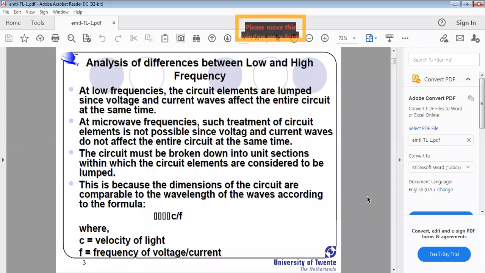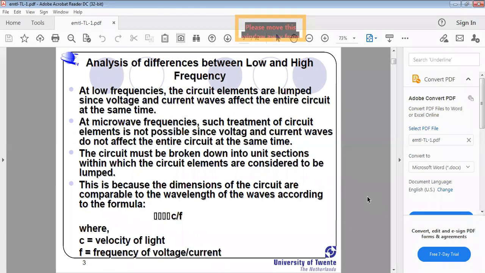Next, analysis of the difference between low and high frequencies. This is the general concept. What is the difference between low frequencies and high frequencies? You already know what is meant by frequency, low frequency, and high frequency. Here we introduce the concept called lumped and distributed parameters. What is meant by lumped and distributed parameters? Lumped means they are physically touchable.